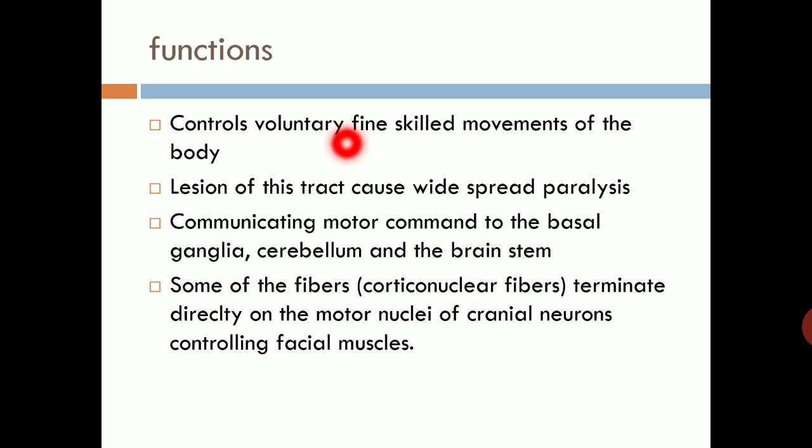Function of this tract: it controls voluntary fine scale movement of the body. Lesion of this tract causes widespread paralysis. It communicates motor commands to the basal ganglia, cerebellum, and the brainstem. Some fibers, like corticonuclear fibers, terminate directly on motor nuclei of cranial nerves, and control the facial muscles. So these are the main functions of the corticospinal tract.